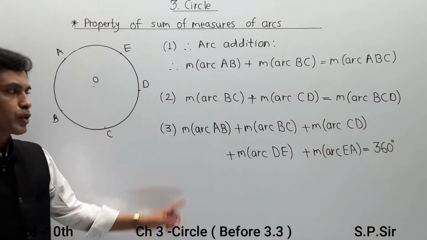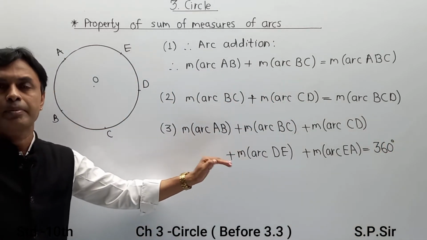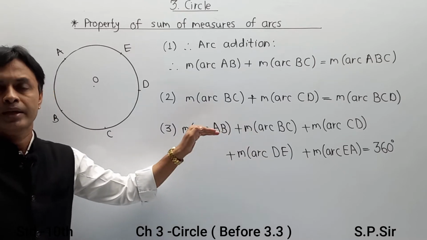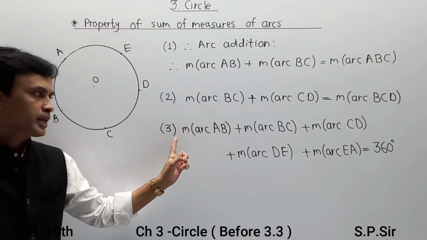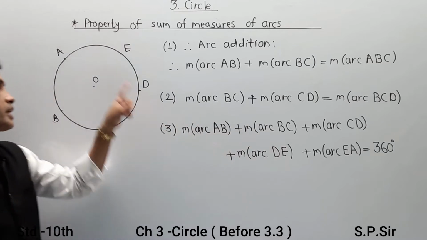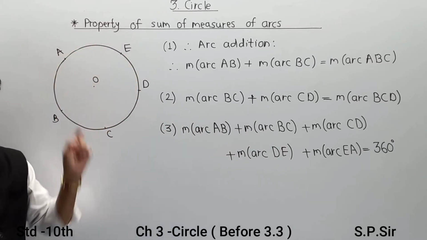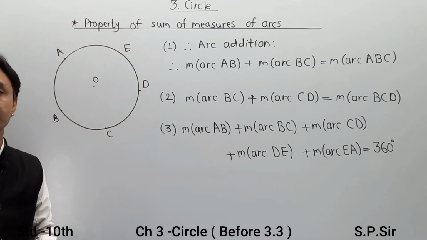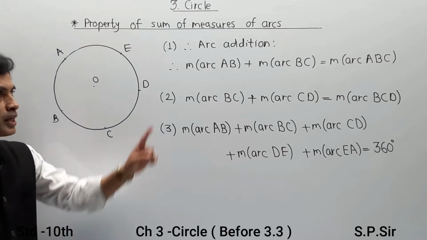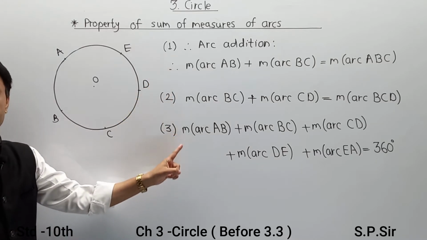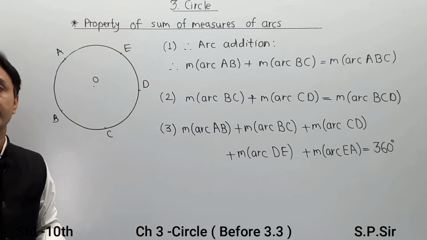Means when you add all the arcs part by part in a given circle, it may be 4 arcs, 5 arcs, whatever it may be. When all the arcs are added together and the entire circle is completed, its value in terms of measurement is always 360 degrees. These properties of part by part breakup of a full circle are required in our numericals.